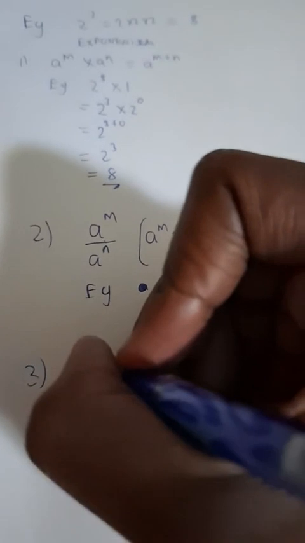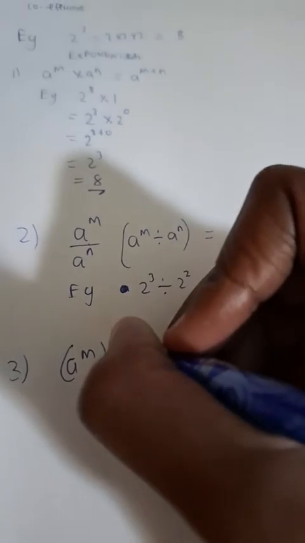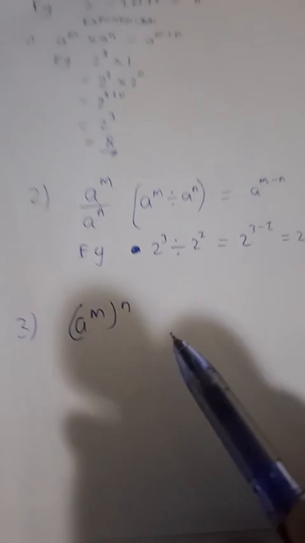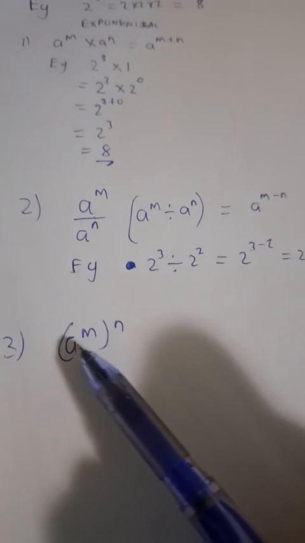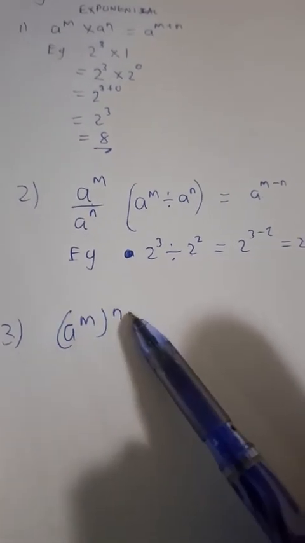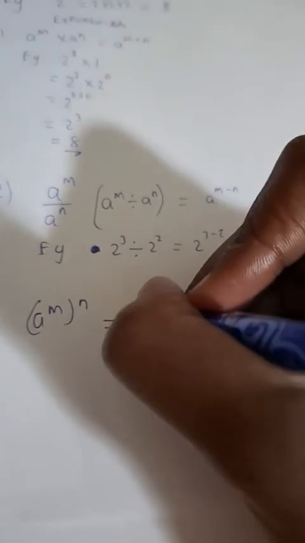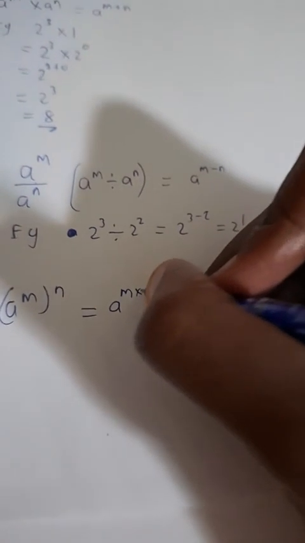Then we have this one. Yeah, I'm going to go into that very quickly. I need to just do the laws quickly so that I can be able to dive into that as well. Okay, so I'm just touching up on the laws. So when a base is raised to a certain exponent, and then outside that particular exponent, it's raised to another exponent, we say that we simply multiply the what?